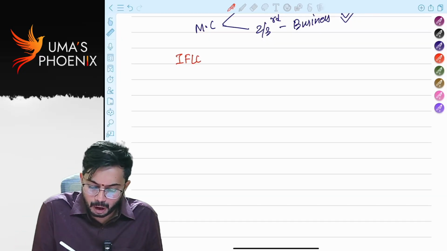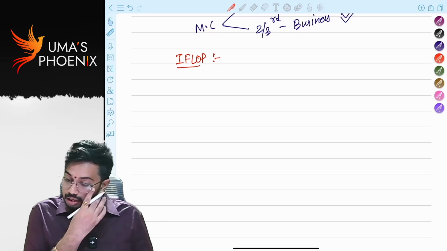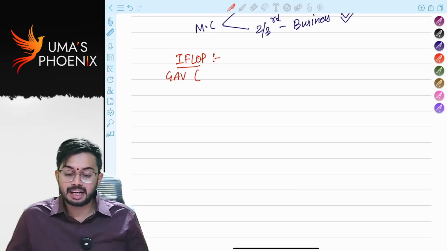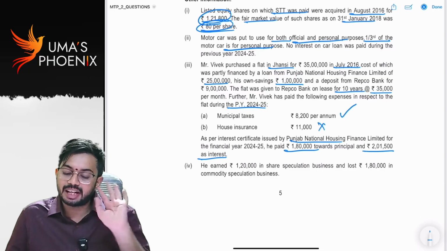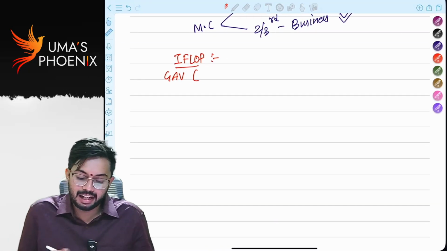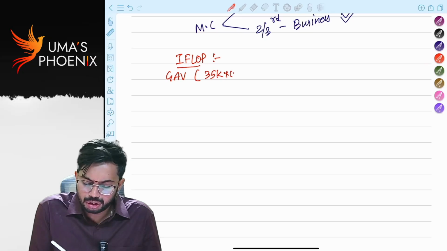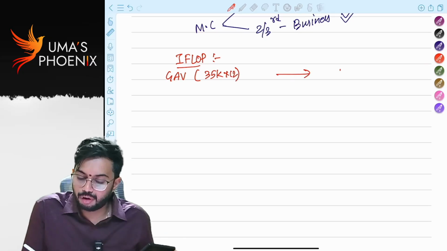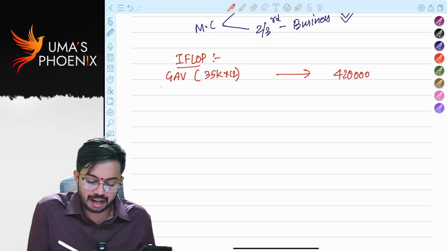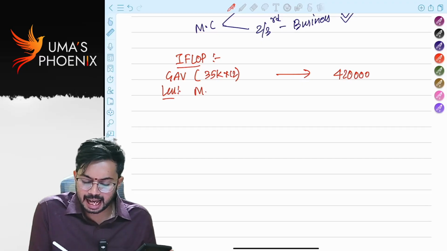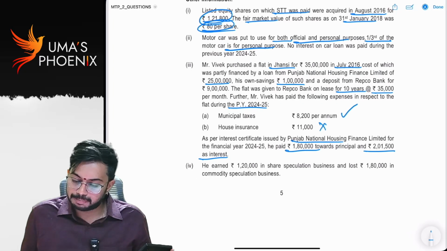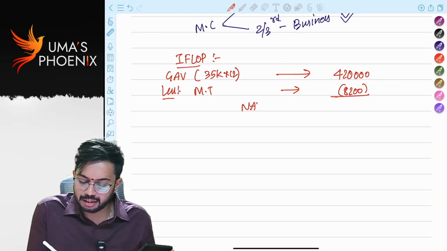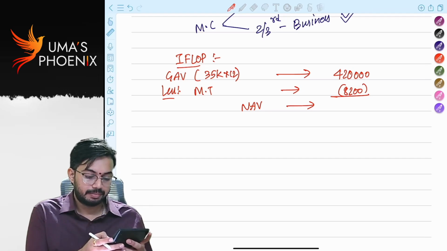So, shall we calculate income from let out property quickly? Income from let out property. How much is gross annual value? If fair rent, municipal rent, standard rent is not given, actual rent will be taken as gross annual value. 35,000 into 12. How much? 4,20,000. From gross annual value, you can claim municipal taxes as deduction. How much are municipal taxes? 8,200. How much is net annual value? Net annual value is